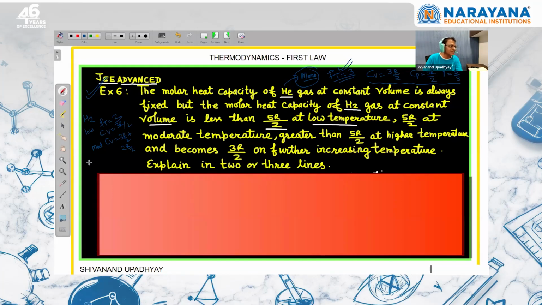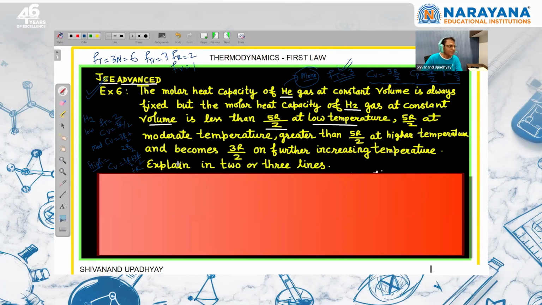Then on further increasing the temperature, at high temperature when vibrational degree of freedom is also active, we can find out that the total degree of freedom is equal to 3 into n, the value of n is 2. So total degree of freedom is 6. Translational degree of freedom will be 3. Rotational degree of freedom will be 2, means vibrational degree of freedom will be 1. So from here we can write that the value of CV at very high temperature will be 3R/2 plus 2R/2 plus R, because contribution here is R and there is 1 vibrational degree of freedom.